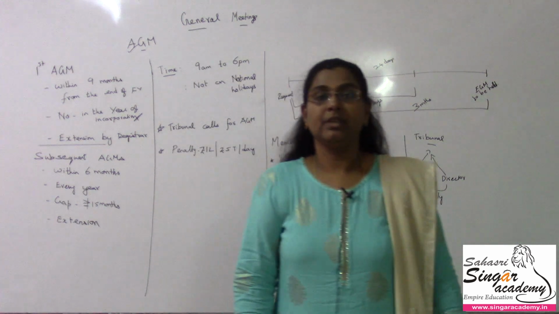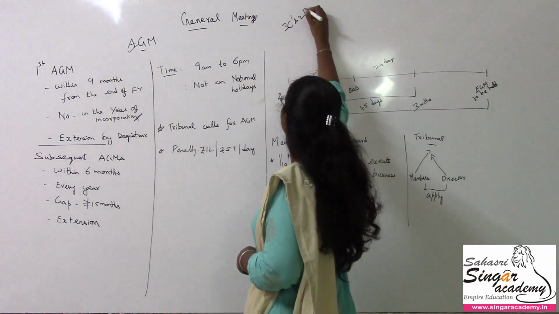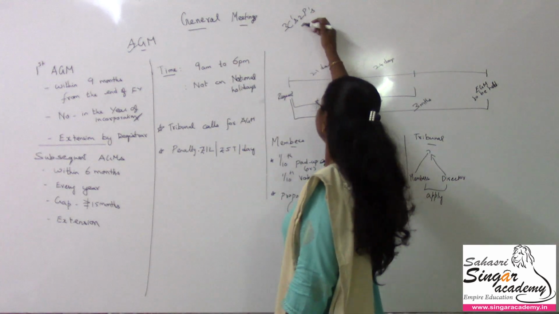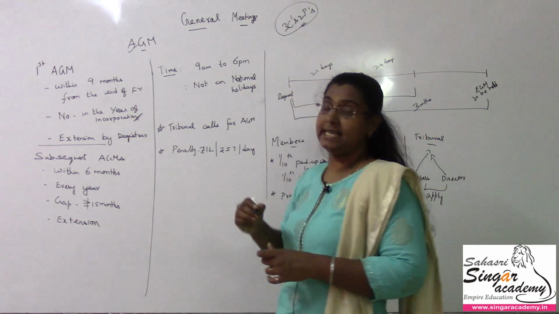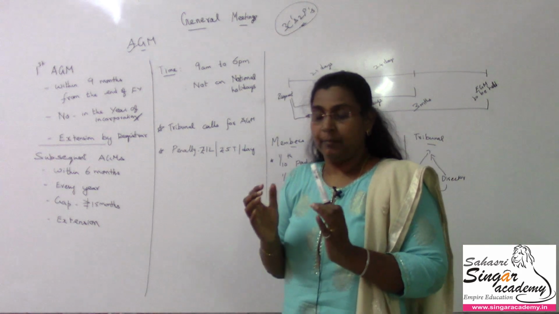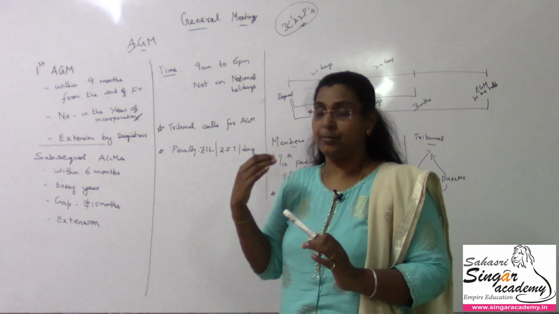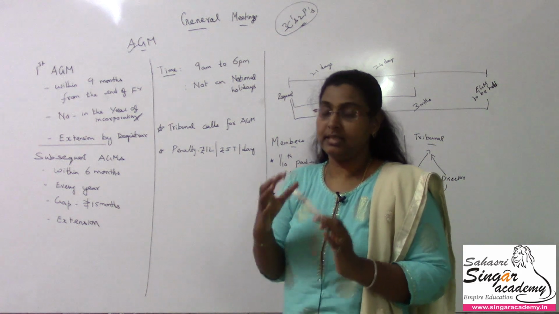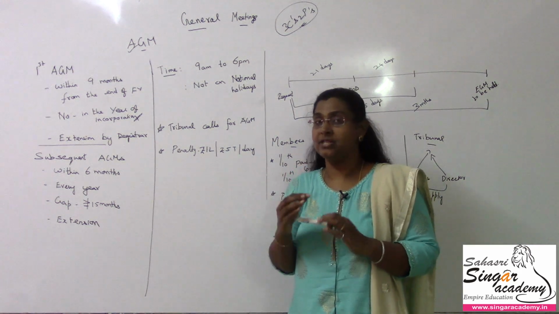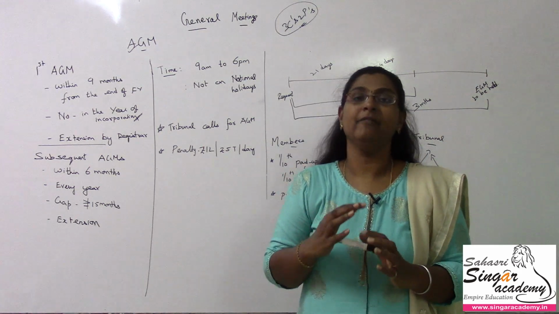In the earlier video, we were discussing the 3 C's and 2 P's of a general meeting, which says that these 6 points together, these 3 C's and 2 P's in one single C, make the general meeting valid. If these 6 points, the proper authority or quorum or whatever it is, are not true, or any one thing happens not to be true, then the meeting will not be validated, which means that it will not be a valid meeting.